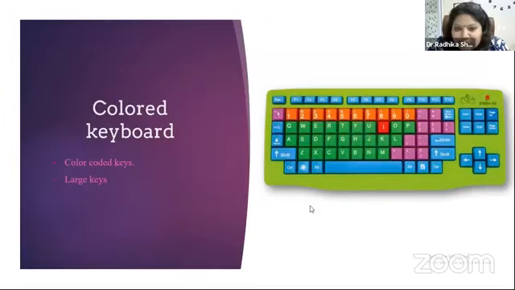Now looking to the keyboards, assistive keyboards, the first one is colored keyboard. This is very, very famous for children with cerebral palsy because it is color coded. All vowels, consonants, numbers, and functions have different colors, which helps children to understand the keyboard layout and the difference in consonants and vowels too. So this keyboard, it is a big keyboard. It is a large sized keyboard. And the keys are 4 times bigger than normal keys.